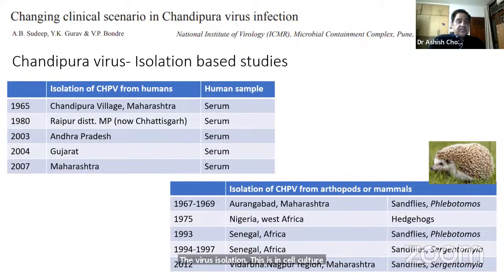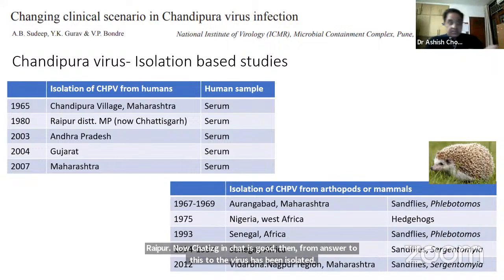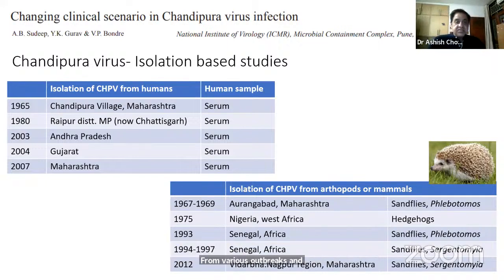From human sera, it was isolated in 1965 from that febrile patient I discussed from Chandipura, from which the virus is named, Chandipura virus. Then from Raipur, now in Chhattisgarh. Then from Andhra Pradesh, Gujarat, and Maharashtra, the virus has been isolated from various outbreaks and upsurges in these times. The virus has also been isolated from arthropods and mammals, mainly from various sandfly groups, mainly Phlebotomus and also the other one, Sergentomyia, and also from hedgehogs in Africa, which is a small rodent.